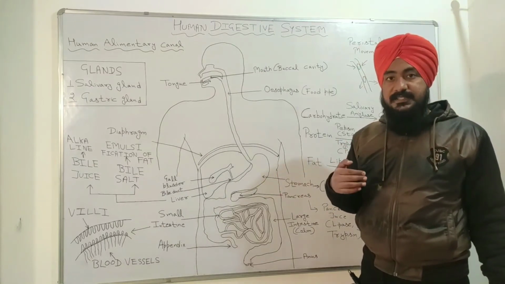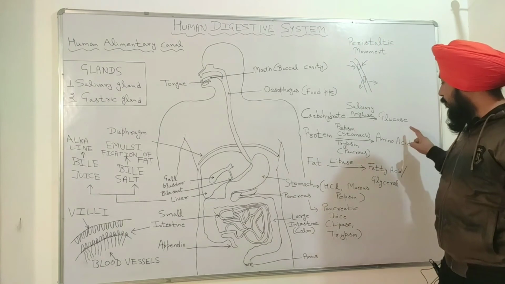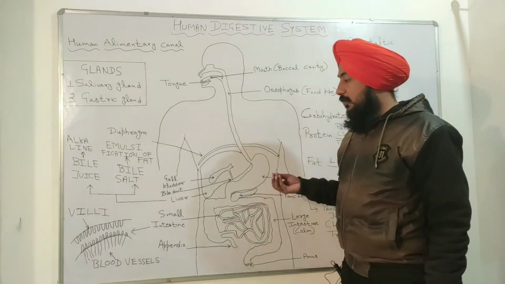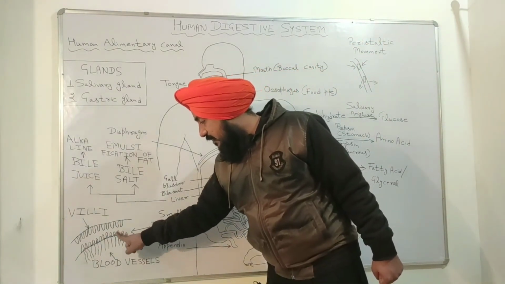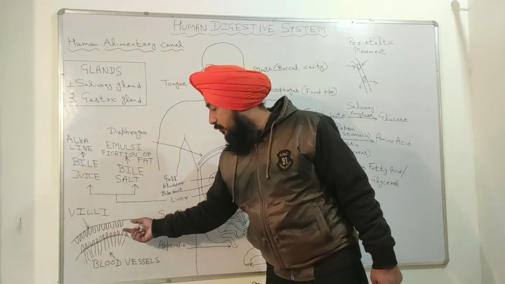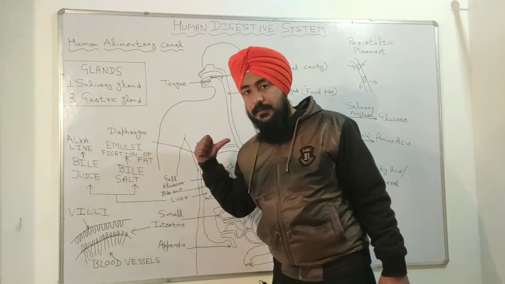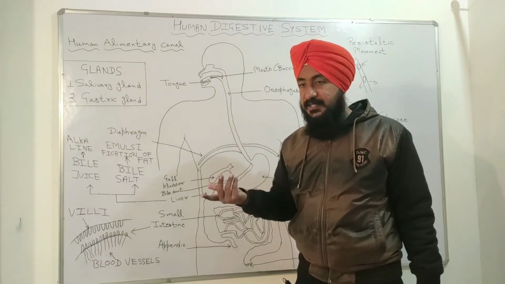After that, you can see here the blood vessels are connected with the villi.